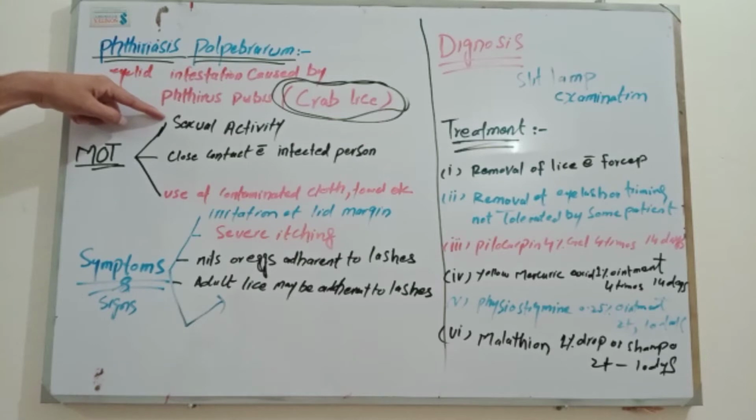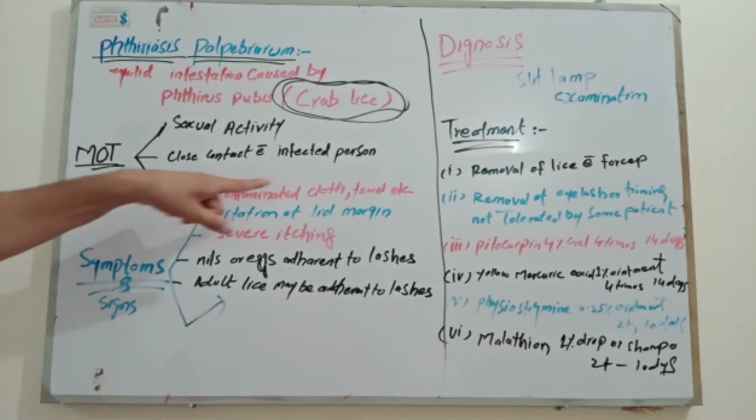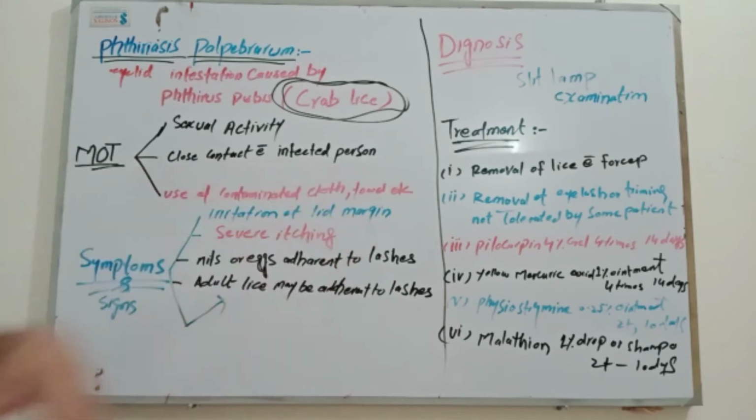Another mode of transmission is close contact with an infected person. The third mode of transmission is use of contaminated cloth, towel or bedding, etc. By using contaminated cloth, it can be transmitted from one person to another person.